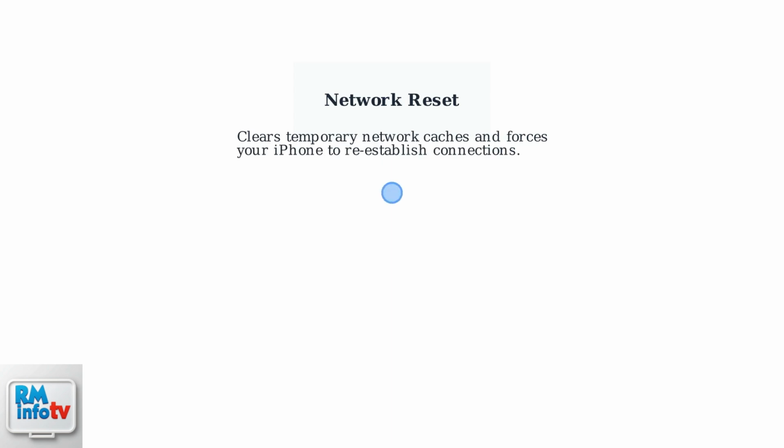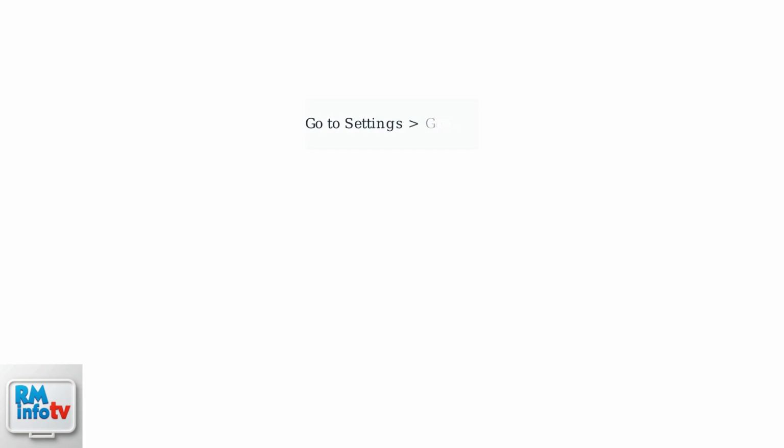If updating the APN doesn't restore your internet connection, try performing a network reset. This clears temporary network caches and forces your iPhone to reestablish connections. To reset, go to Settings, General. Then select Transfer or Reset iPhone, Reset.